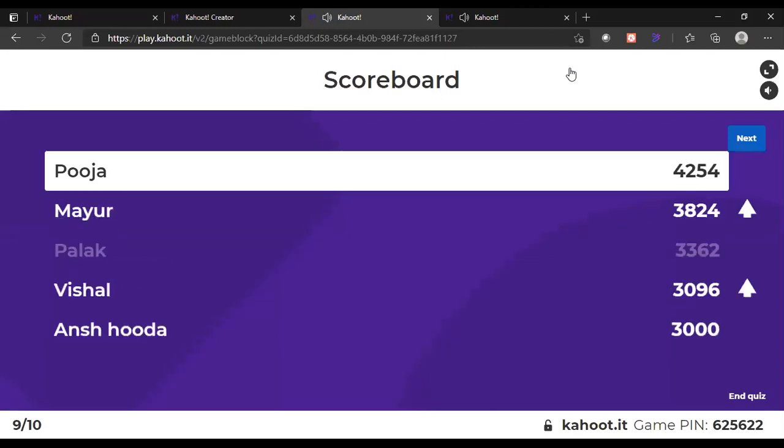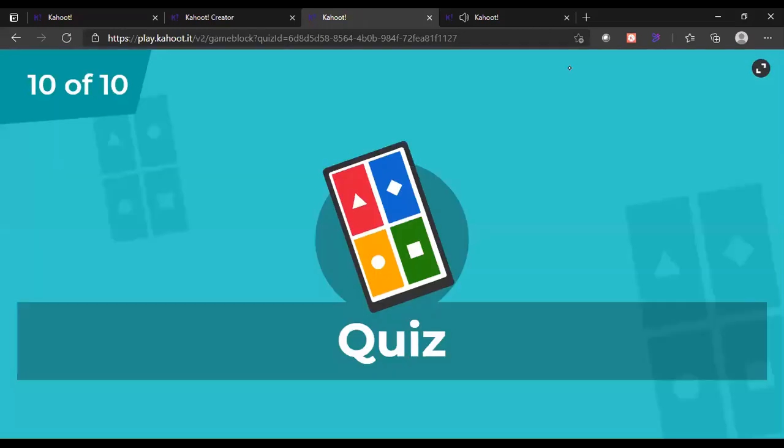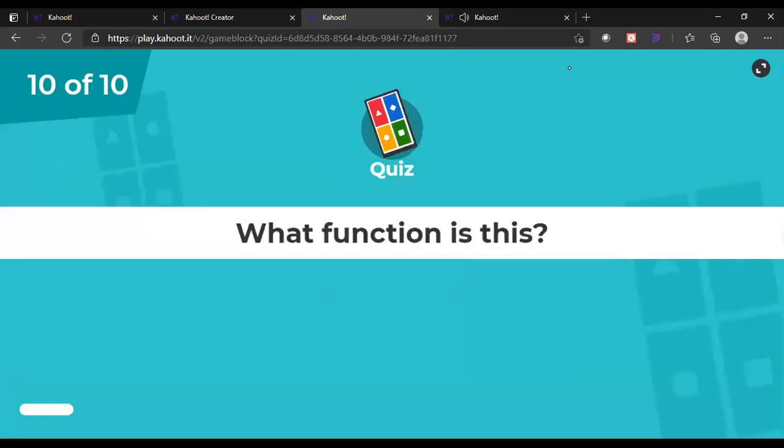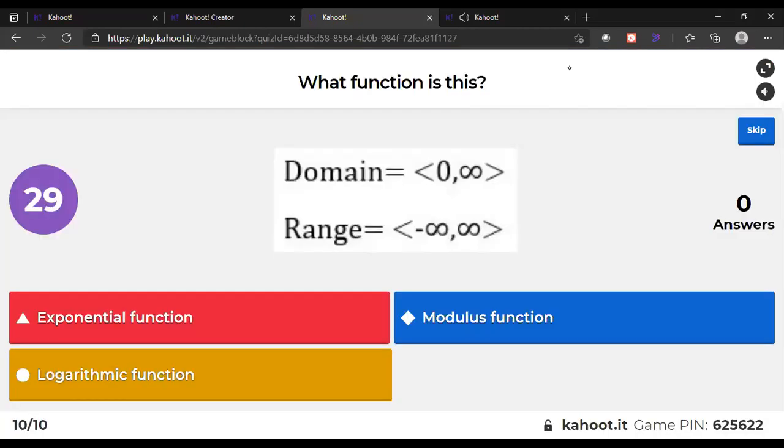Okay, Mayur is also again on second. Okay, last question for you. Be fast for this, okay? What function is this? You have to answer कि कौन सा function है? जल्दी देखो. Domain 0 to infinity and range minus infinity to infinity. Five students have answered. 16, 10, 11, 12. And this ended here.